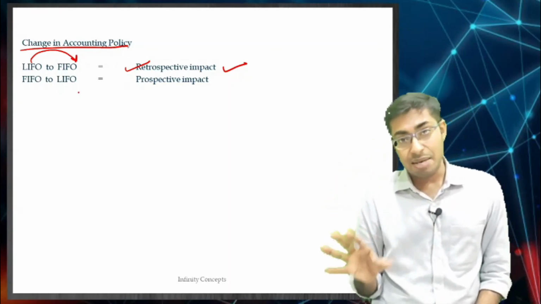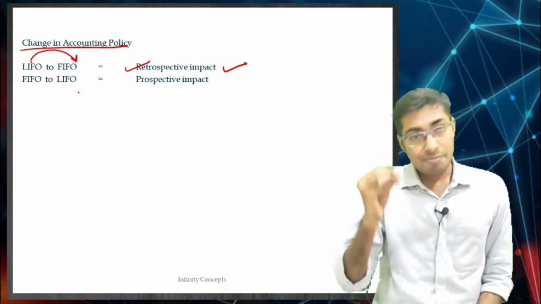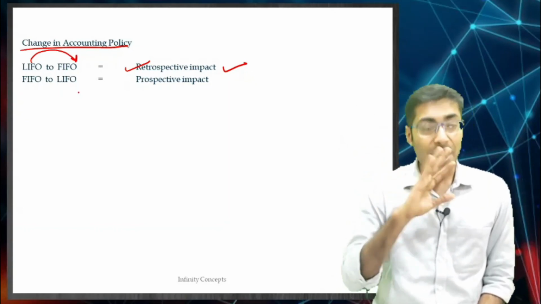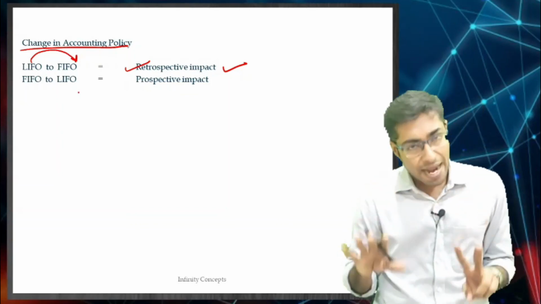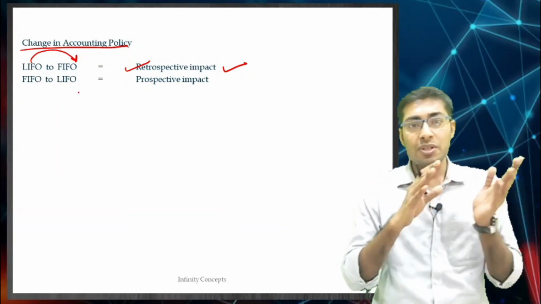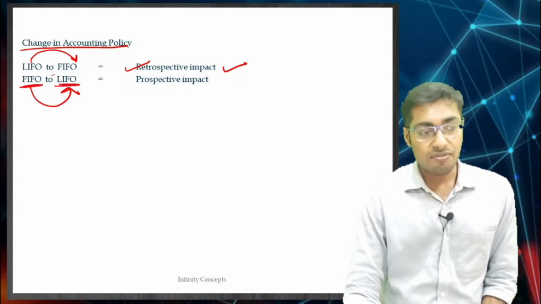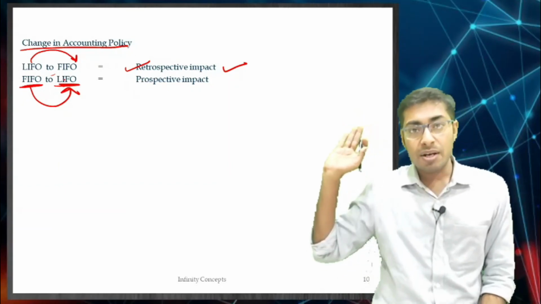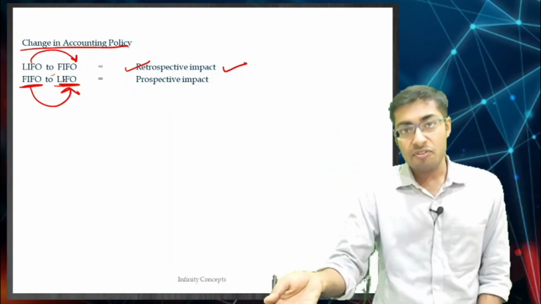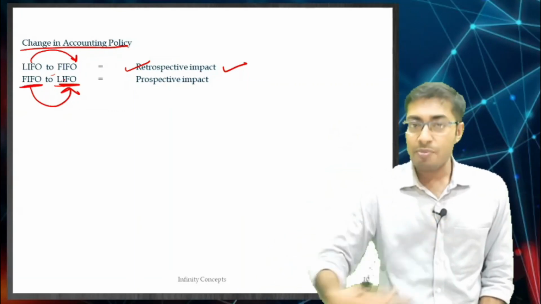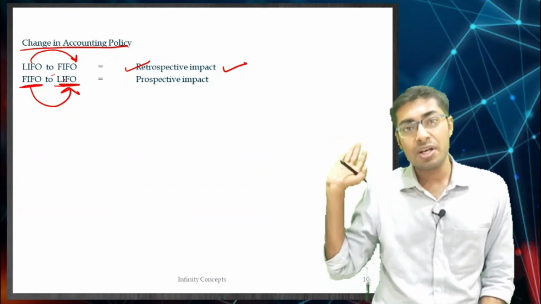It is not bad as such, I am just giving you a perspective as to how it will fit in your mind, okay. So when I speak like this, you will understand this very well. So FIFO is something which is very good, LIFO is something which is very bad. So when you are turning from good to bad, you were already using FIFO, now you are turning to LIFO, there is no need to change the history, okay, because that was anyways good. From henceforth you are turning to LIFO, which is a bad thing, therefore you just give prospective impact, no need to give retrospective impact because you were already doing good previously.